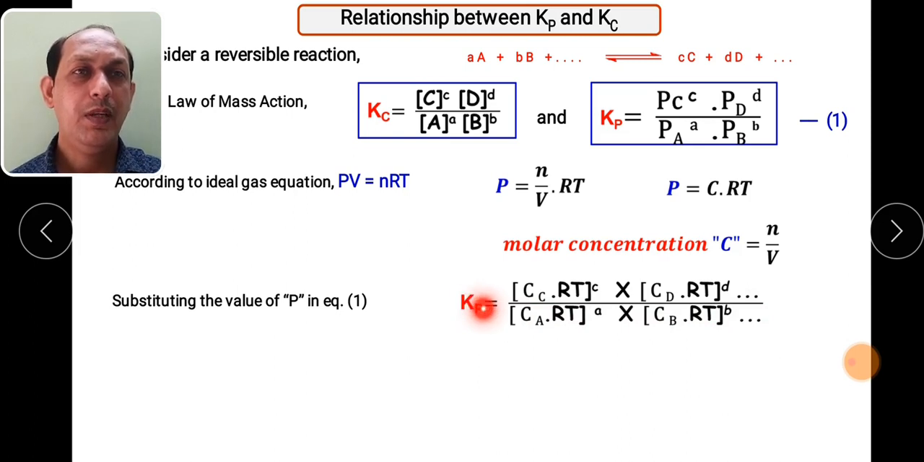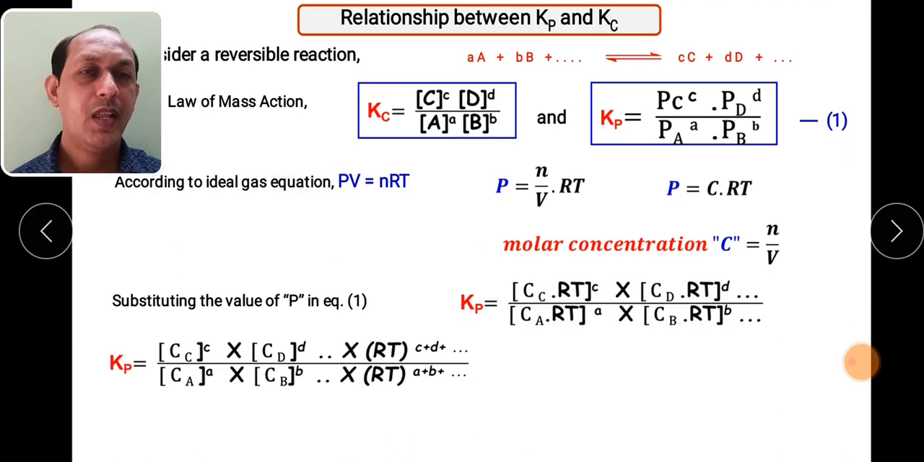So now this Kp equation is being modified by considering the molar concentration, which can be taken from the ideal gas equation. So here we see that the RT term is common here, here, here, and here. So if we take it outside the bracket, what happens? Concentration of C raised to the stoichiometric coefficient c, into D. So RT becomes outside. So this is how we can write this equation in this manner.